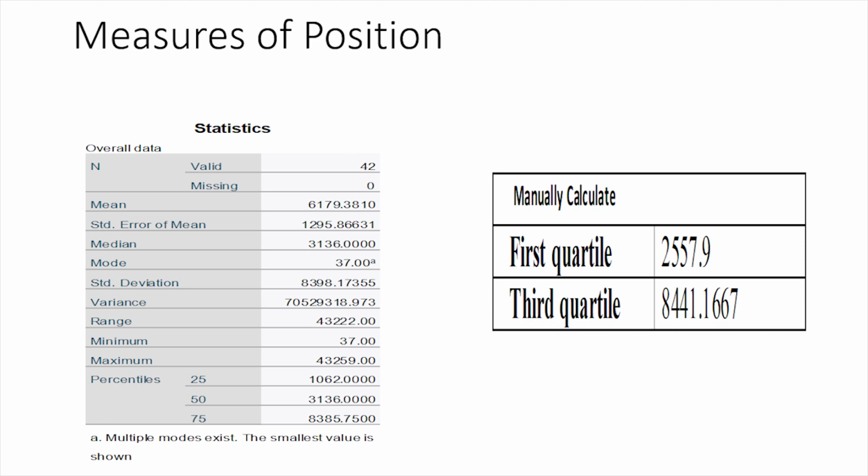And for the third quarter, the SPSS table shows 8,385.75 people, and for the manually calculated it is 8,441.1667 people. And for the overall result between the SPSS table and the manually calculated one for the farmers in different states in 2017, they can be approximated.